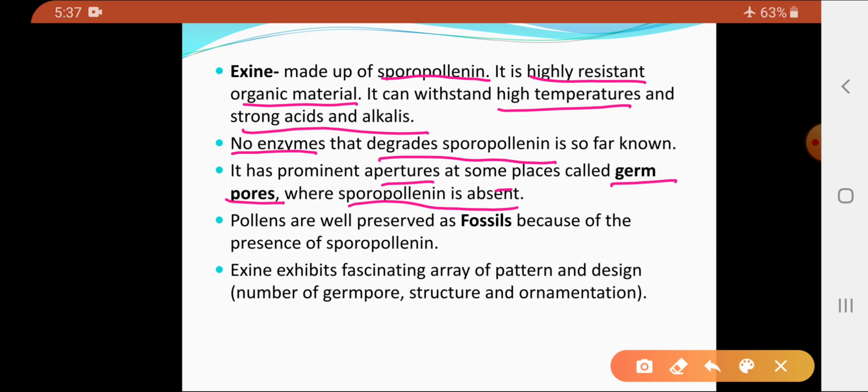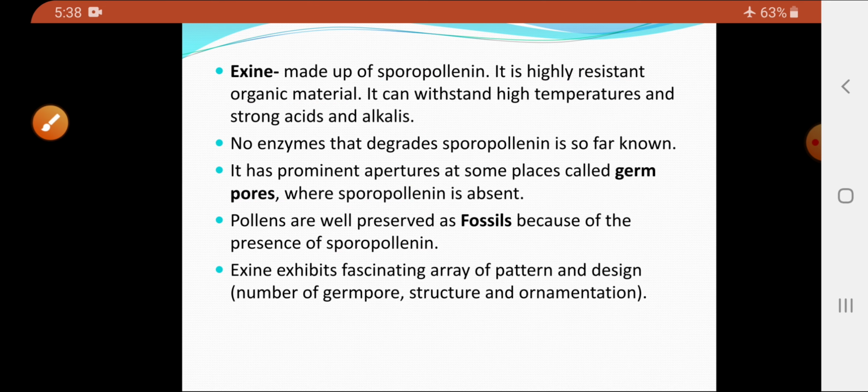Now pollens are very well preserved as fossils because of the presence of sporopollenin, and the arrangement of the sporopollenin, or you can say the exine, exhibits a fascinating array of patterns and designs. That is, the number of germ pores, the structure of the germ pores, and the ornamentation, that is the design of the exine layer, is different for different species.